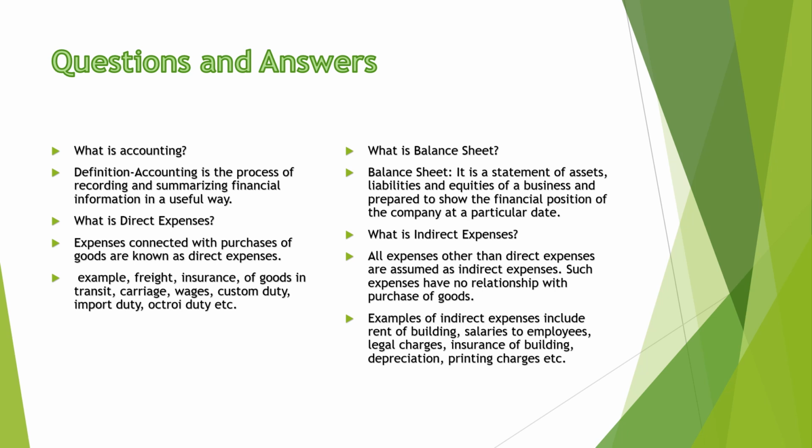Now it is time to understand what is a balance sheet. It is a statement of assets and liabilities, and it is prepared to show the financial position of a business at a particular date. What are indirect expenses? Expenses which are not directly involved in the production process are called indirect expenses, such as rent of building, salary to employees, legal charges, insurance, printing charges, etc.